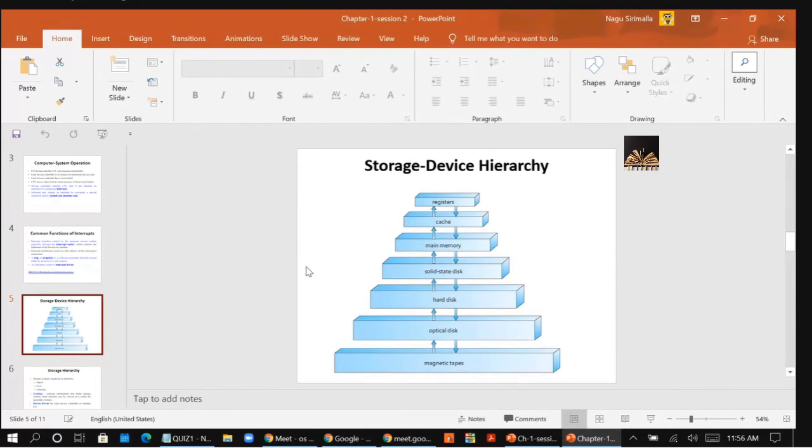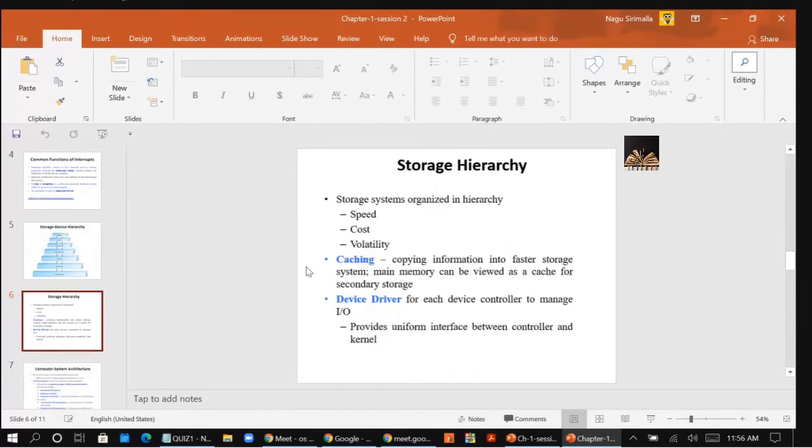Next, coming to I/O structures, right? I/O structures completely deal with the I/O devices. You all know that a computer system consists of CPUs and multiple device controllers that are connected through a common bus. Each controller is in charge of a specific type of device. It maintains some local buffer storage and a set of special purpose registers.